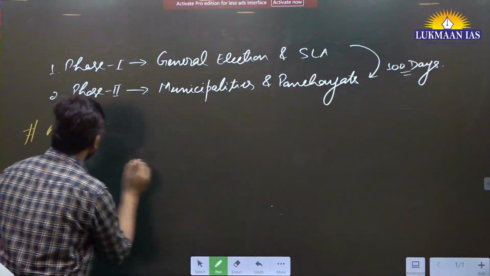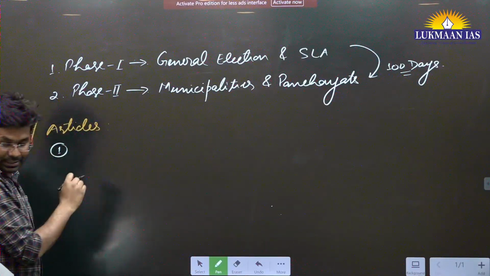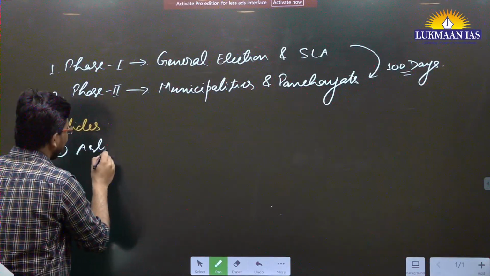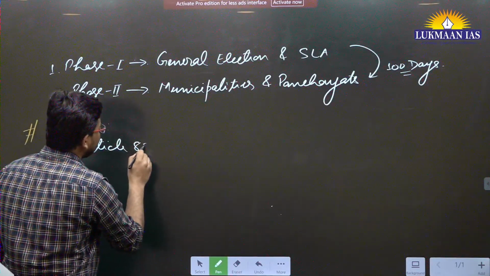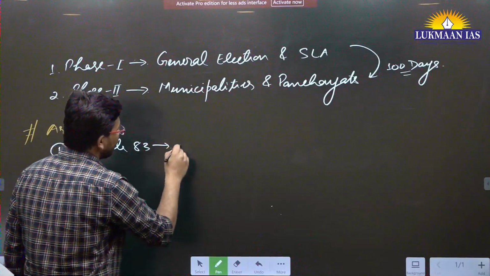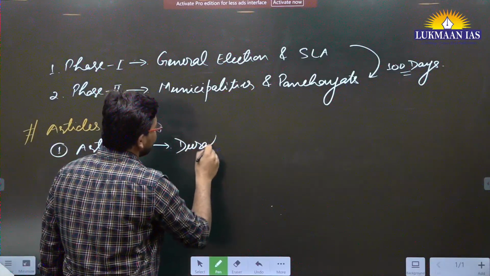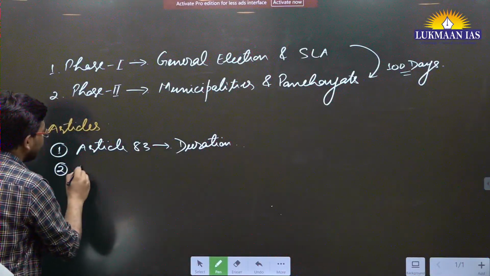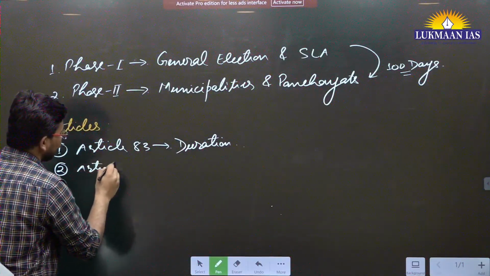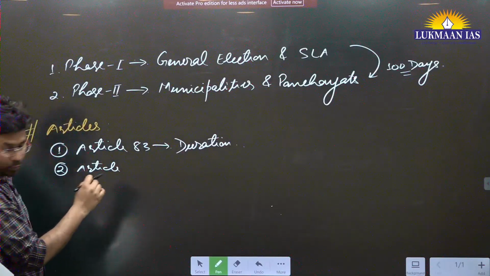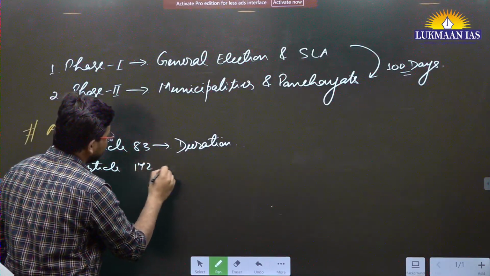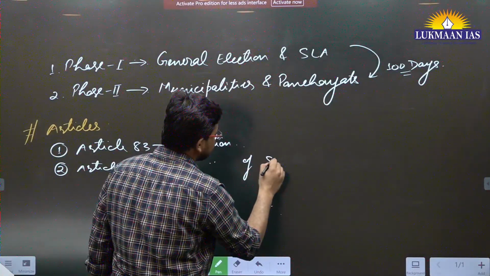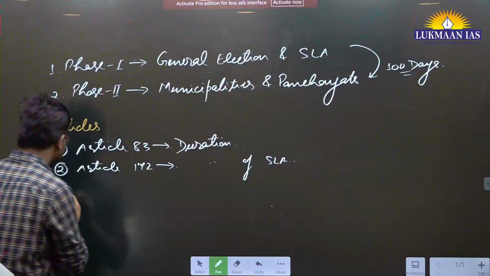The first article is article 83 of the Constitution of India, which talks about duration of the houses in the parliament. Then article 172 of the Constitution talks about duration of state legislative assemblies.